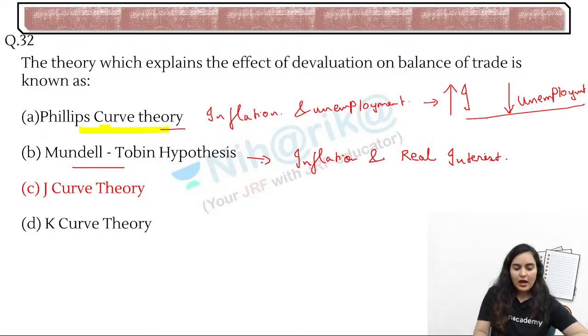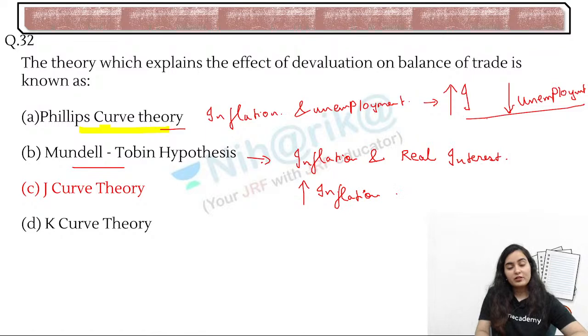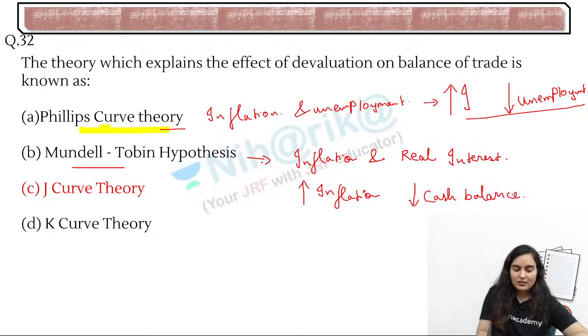Okay, he has shown that if there is higher inflation, that can reduce investors' cash balances. If inflation is high, if everything is very costly, the cash balance will lower down. And if everything is high priced, at least capital formation will be real. So unexpected inflation has real economic effects. It is saying like that.